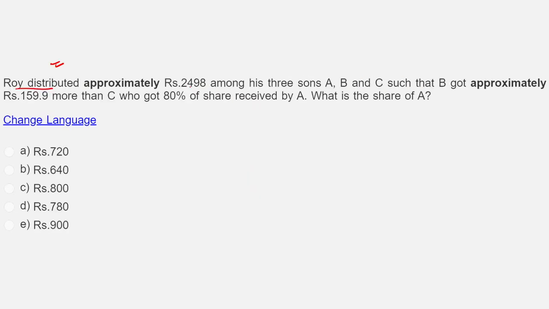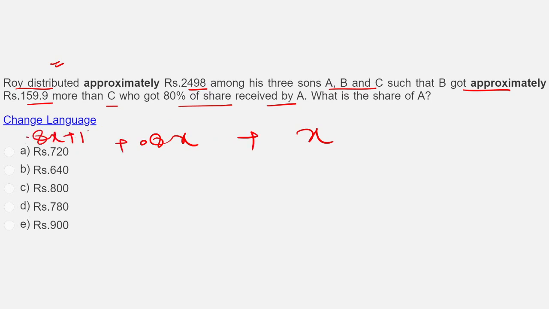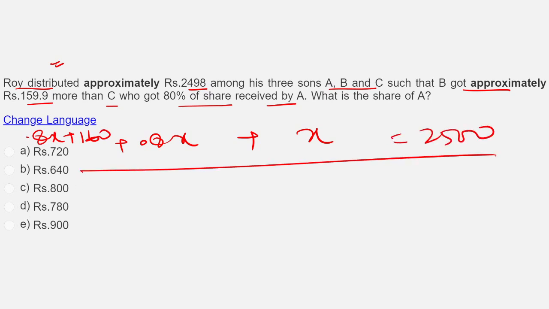Roy distributed approximately 2498 among 3 sons A, B, C, such that B got approximately 159.9 more than C, who got 80% of the share received by A. So let A be x. This C will become 0.8x, and my third guy will become 0.8x plus 160, and they are adding up to 2500. Approximation is what we have to take.